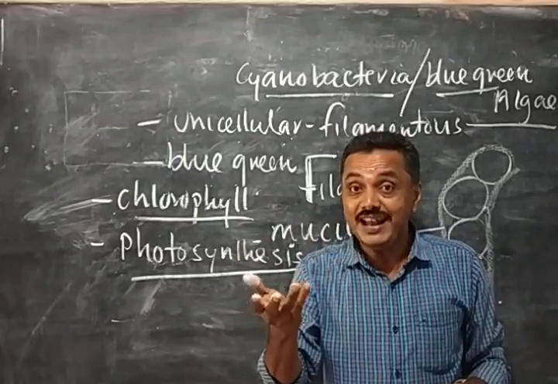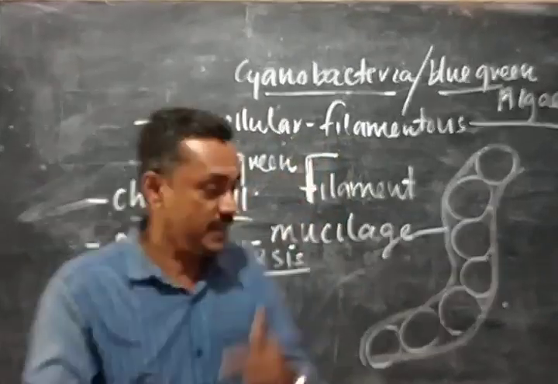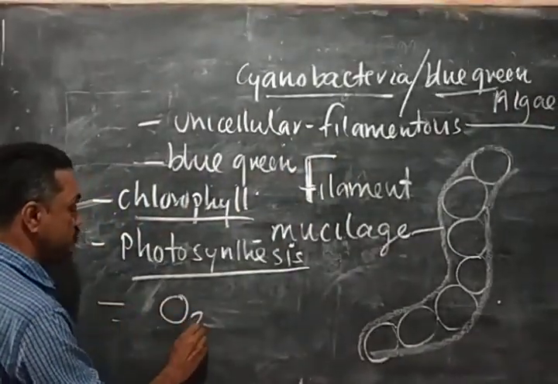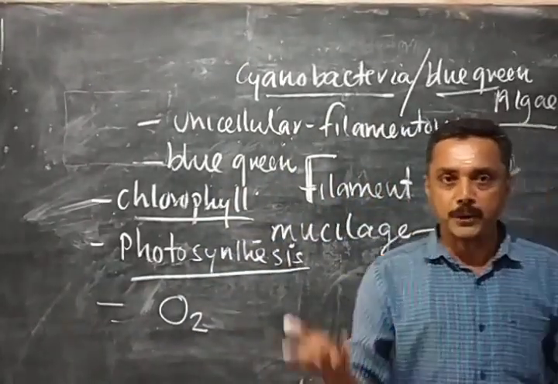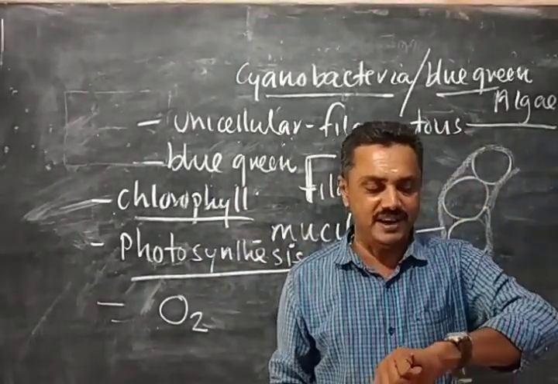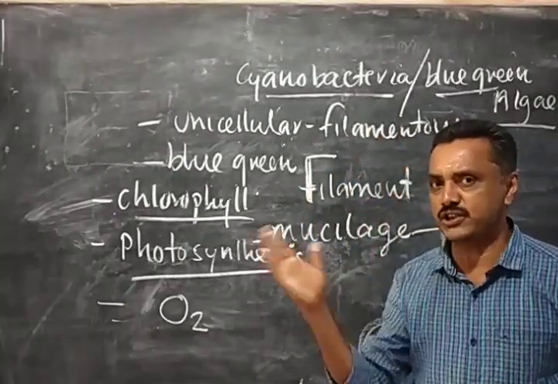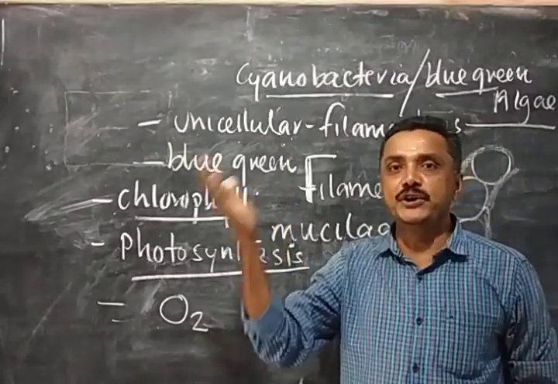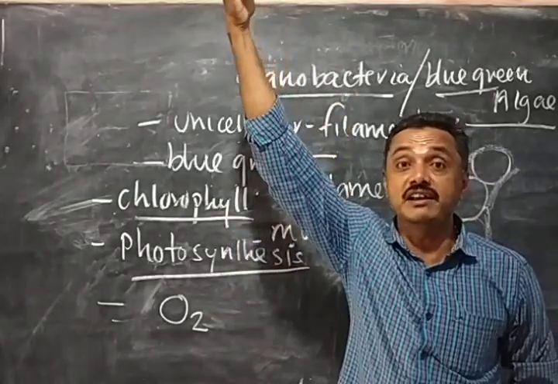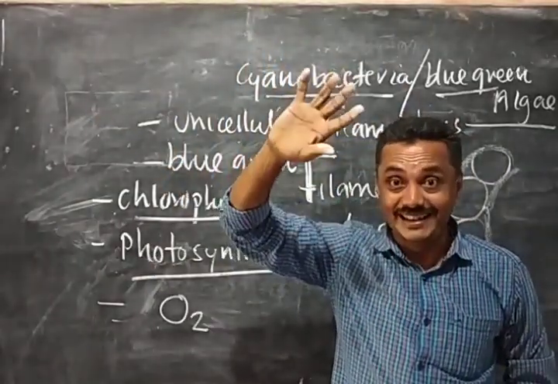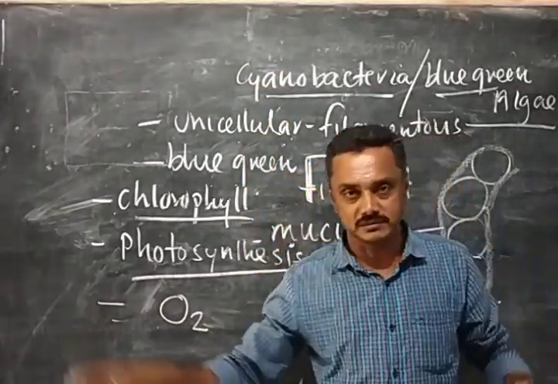They contain chlorophyll and are green in color. They began to produce oxygen by photosynthesis. Remember, oxygen is a byproduct of photosynthesis. That is the importance of this. So what happens? The atmosphere contains hydrogen, and this oxygen and hydrogen combine together to form water.